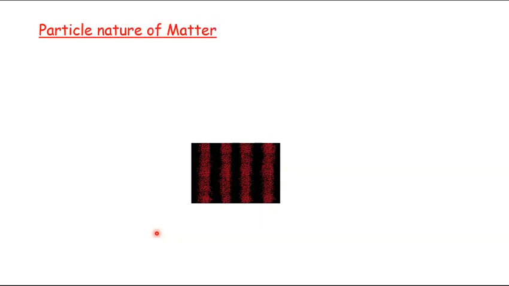Now, matter. As far as matter goes, it is straightforward that matter has a particle nature. Matter has these material particles, and material particles are visible to us. But as far as the wave nature goes, we are not able to digest this wave nature of material particles. Again, some experiments were conducted, and it was observed that there are some properties of matter that cannot be explained on the basis of particle nature only.